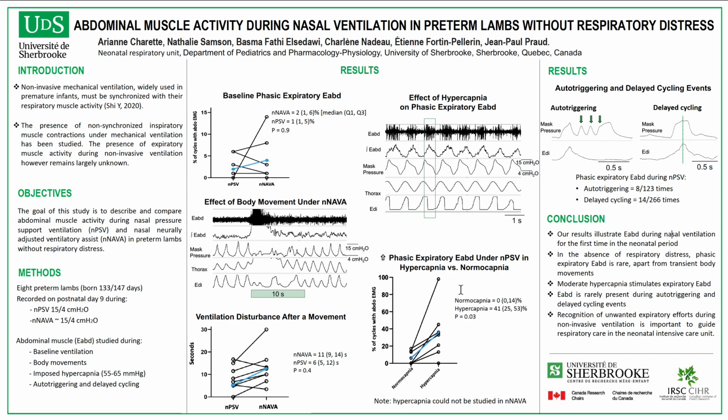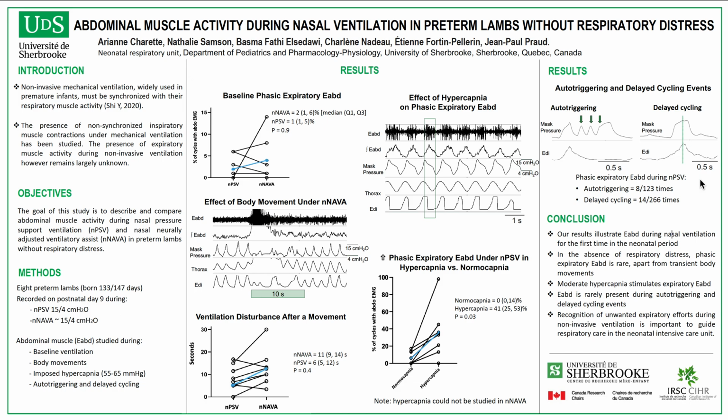Now when we compared normocapnia and hypercapnia with the percentage of cycle with abdominal muscle activity, we saw that there is a significant increase of phasic expiratory abdominal muscle activity during PSV. Here's an example of auto-triggering and delayed cycling. And we saw in both cases that there is rarely any phasic abdominal muscle activity.